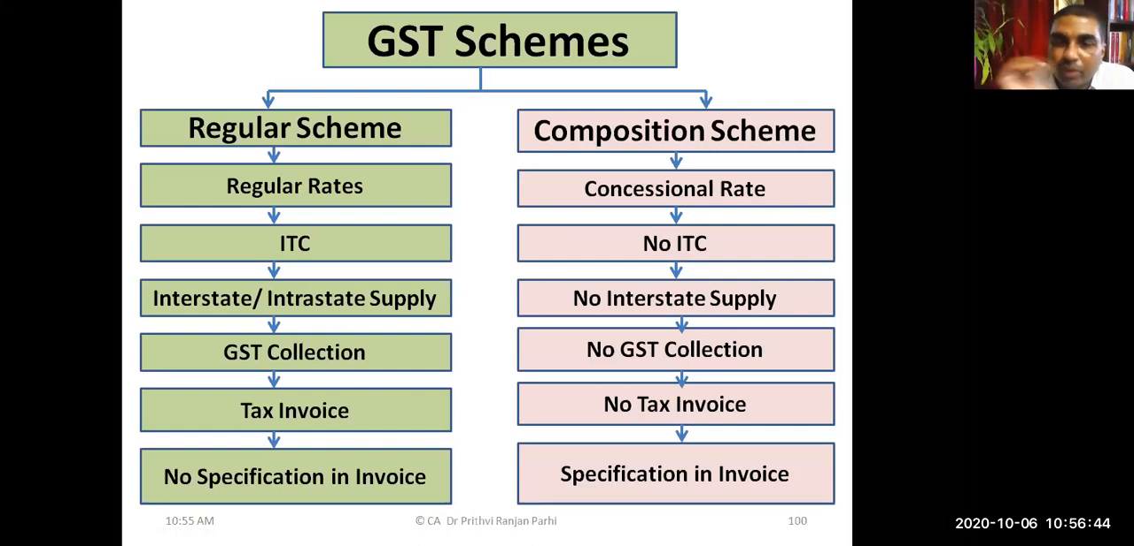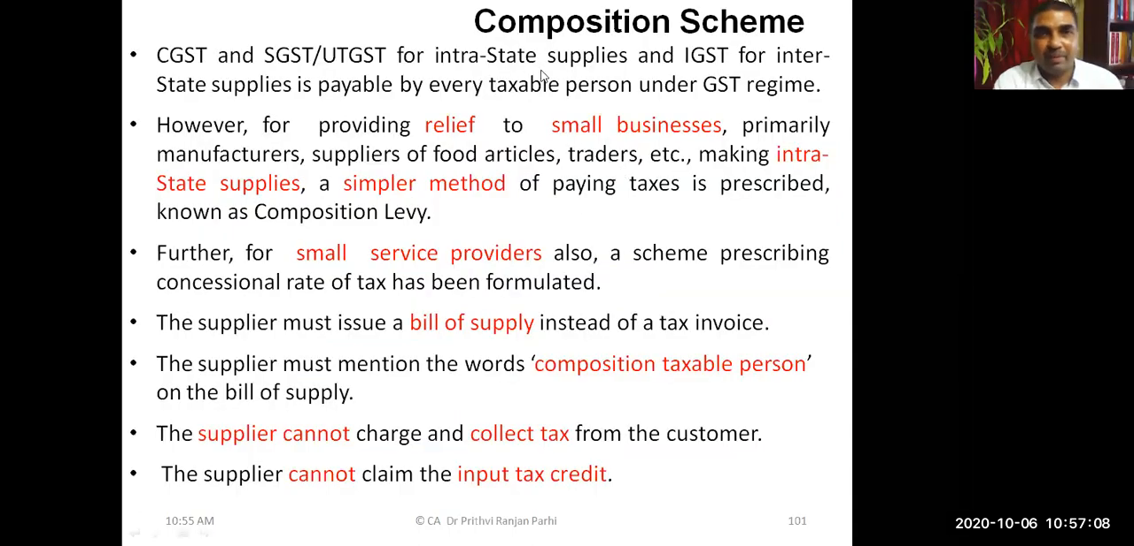GST collection cannot be made. One cannot collect tax from customers. A tax invoice will not be given. Another document called a bill of supply will be given, and it has to be specified that it is not a tax invoice, it is a composition levy dealer. That fact has to be mentioned. All these aspects you have learned in our earlier class, if you have remembered correctly.